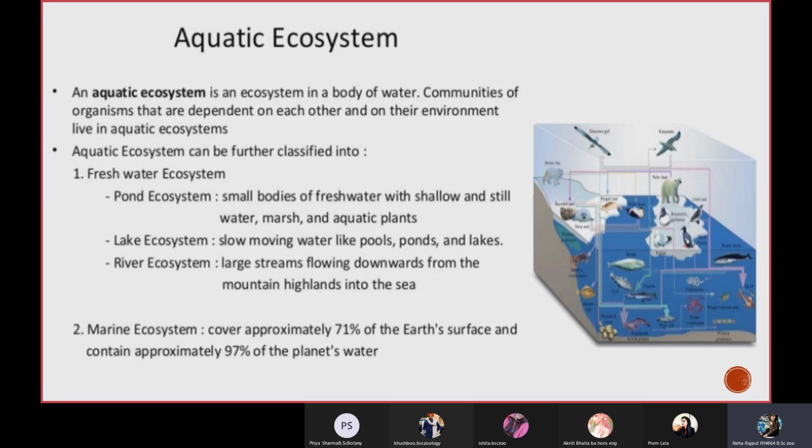Marine ecosystem covers approximately 71% of the earth, whereas the water is 97% of the planet. And marine ecosystem has large fishes such as sharks and all. They are all ecologically important, as well as they have aesthetic value too. We acquire squalene for our body lotions, which is obtained from the sharks. So yeah, we use every product of the marine ecosystem in our day-to-day life, so it is also very important for us.